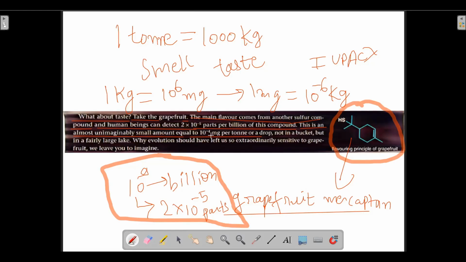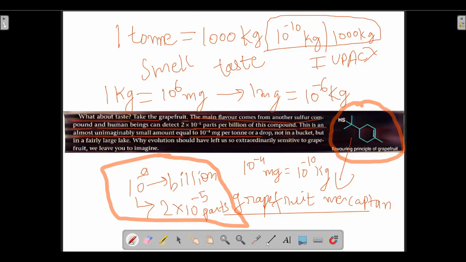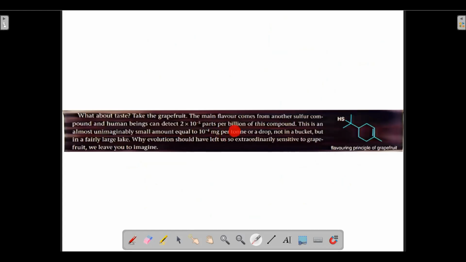It is talking about 10 to the power minus 4 milligram. So 10 to the power minus 4 milligram will be equal to 10 to the power minus 10 kg. So it is saying that 10 to the power minus 10 kg are present per 1000 kg. This is the meaning: 10 to the power minus 4 milligram per ton.